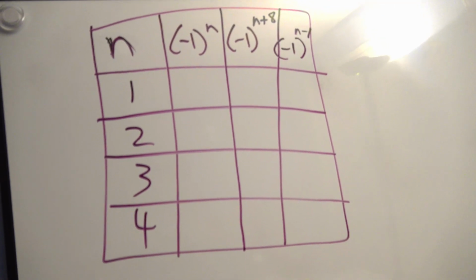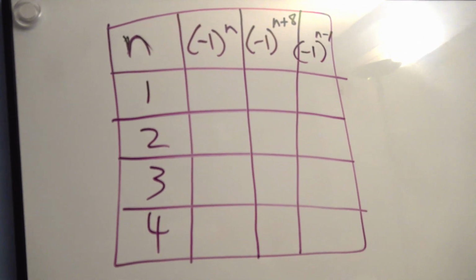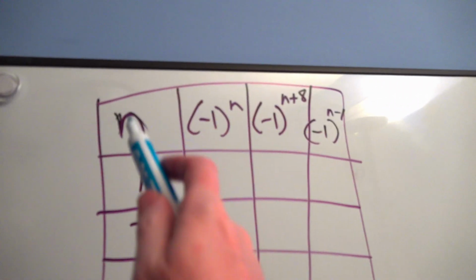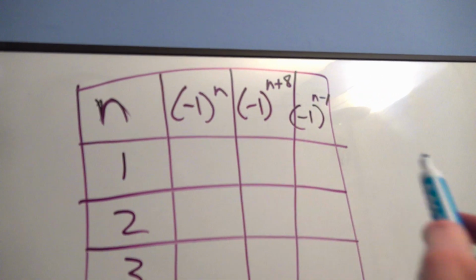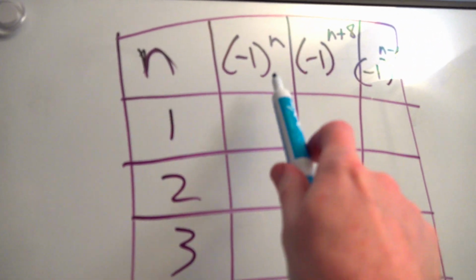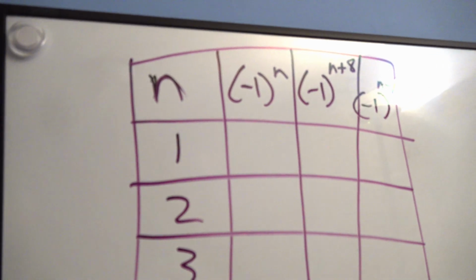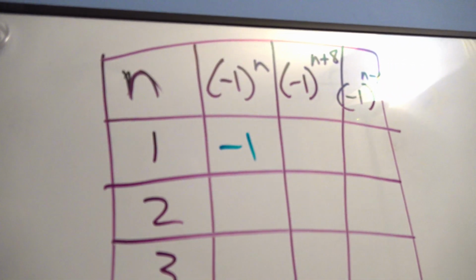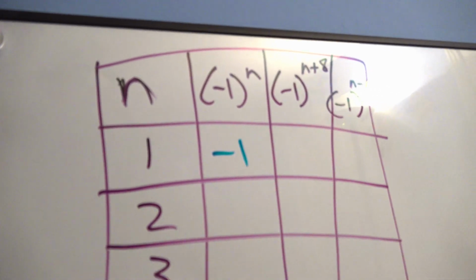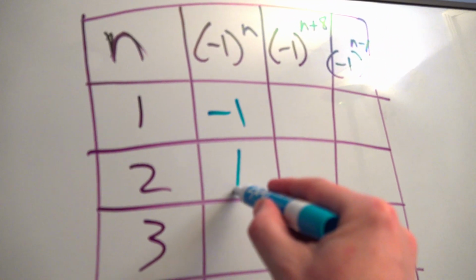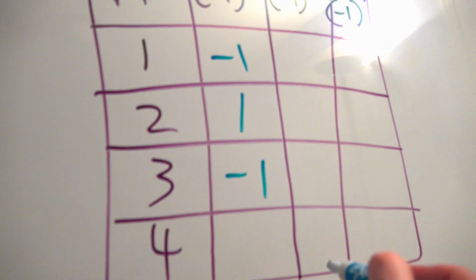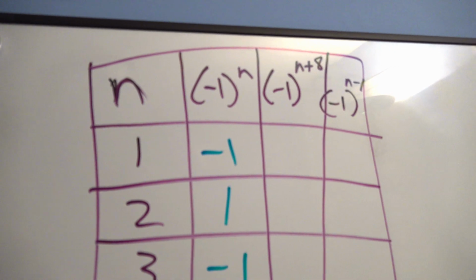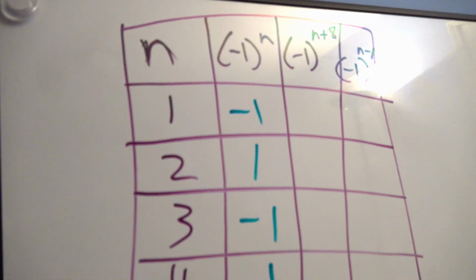So now we look at something that I call other oscillators. These are actually far more common than cosine of n pi that we just used. These are very, very common in high school and college for series, okay? -1 to the n, that is an oscillator. Try it. Take 1, plug it in. -1 to the first is -1. Take 2, plug it in. -1 squared becomes +1. -1 cubed is -1. -1 to the fourth is +1. All -1 to the n does in a series is just alternate the sign back and forth.